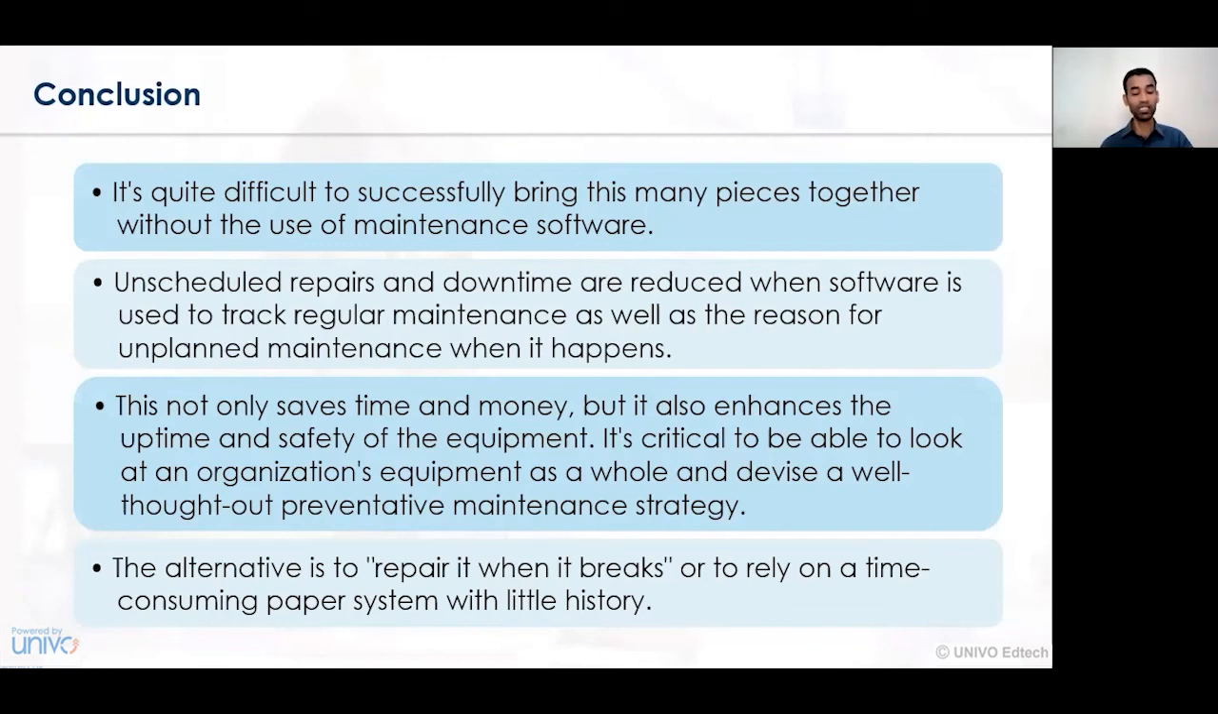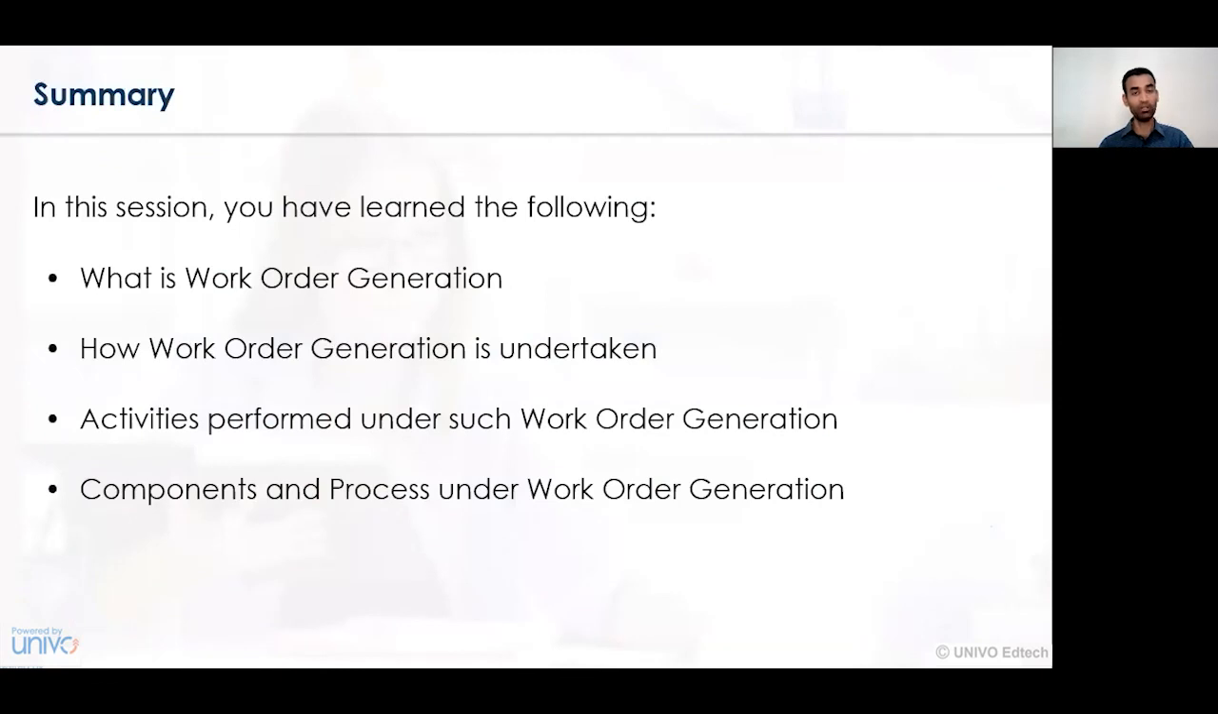And lastly, the alternative is to repair when it breaks. So whenever a certain amount of repair is required for a certain job, the work order maintenance management software can easily help you understand at what level the repair is required and how important the activity or task is. And based on those concerns, initial measures for repairing those activities can be undertaken before the system breaks down. Now let's summarize what we have learned in this particular session.